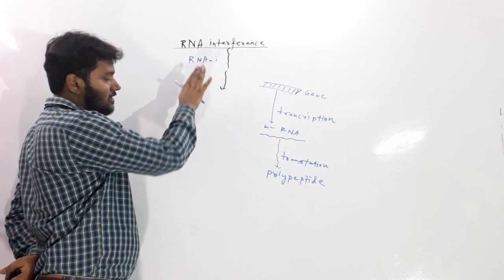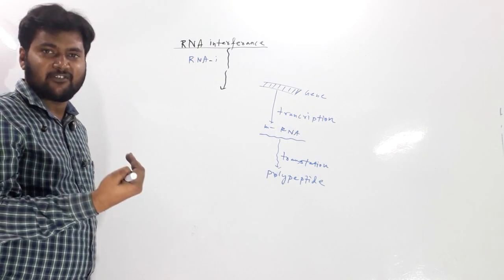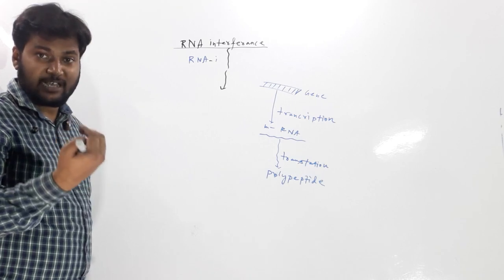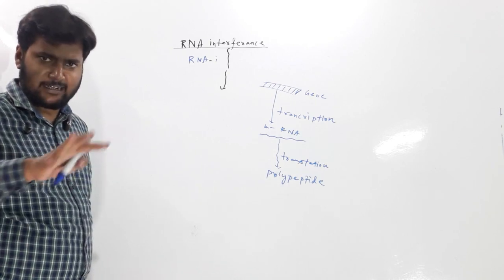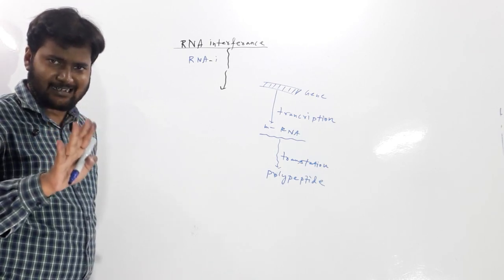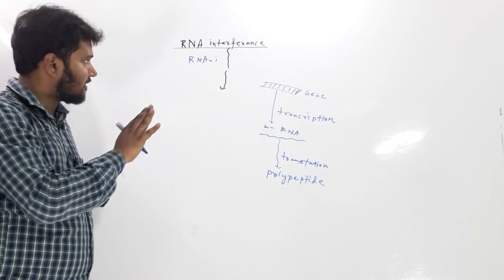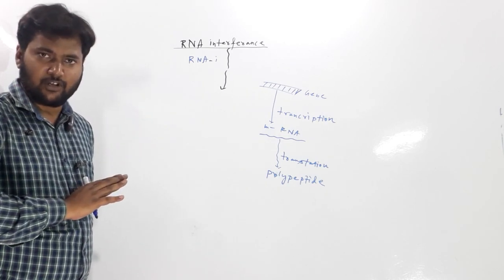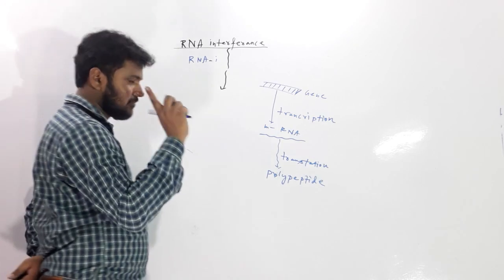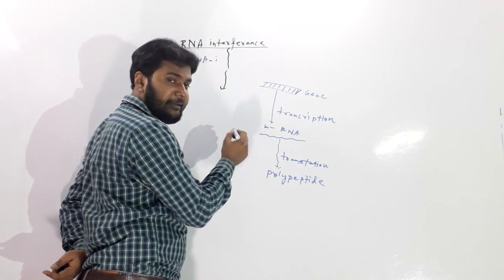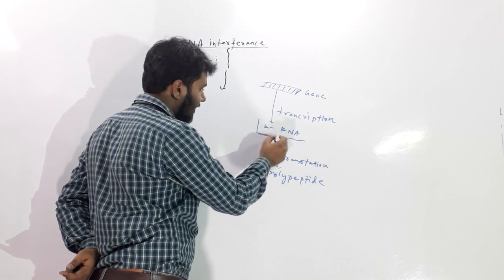Here, which type of RNA will be interfered? Which type of RNA will be the victim? A lot of RNA types are there: mRNA, tRNA, rRNA. RNA interference doesn't deal with all of those. It deals only with the most important RNA, mRNA, meaning messenger RNA.